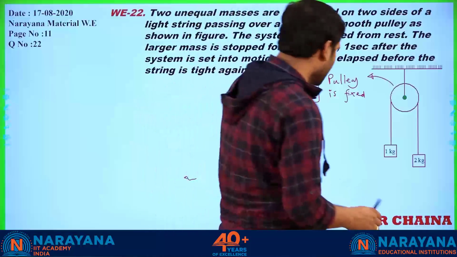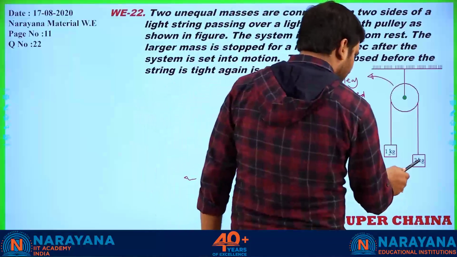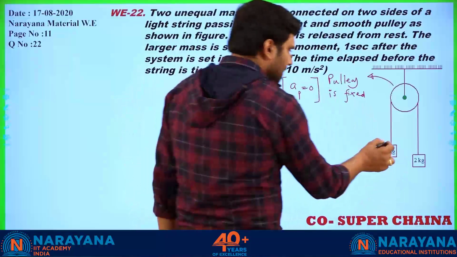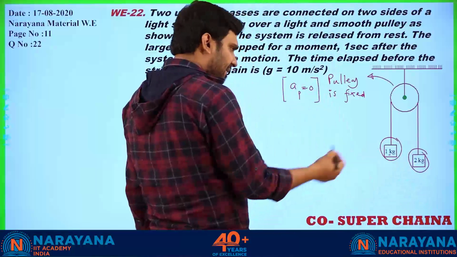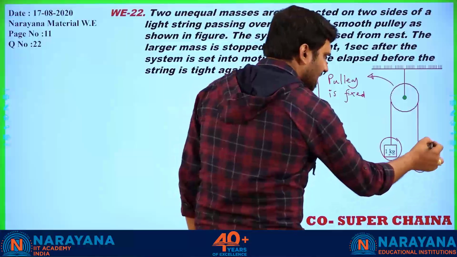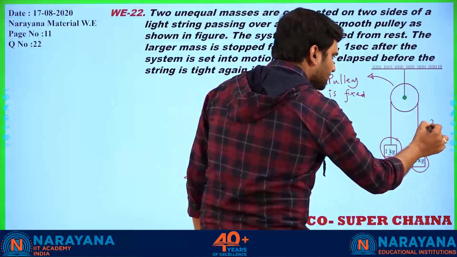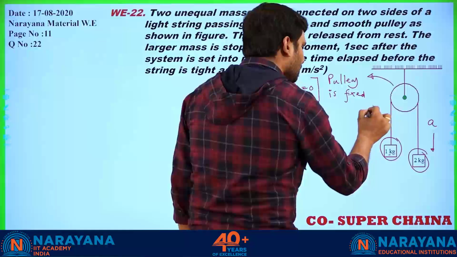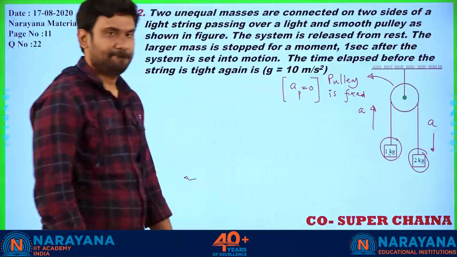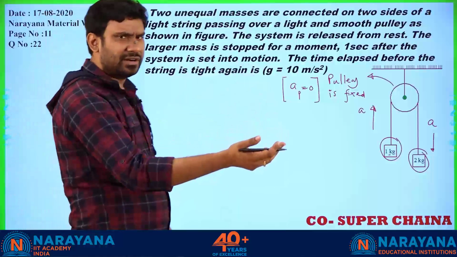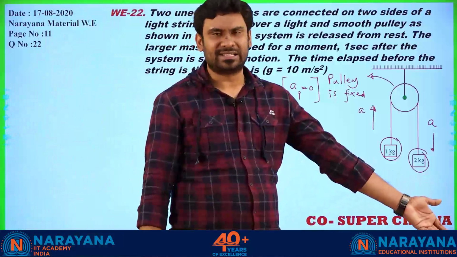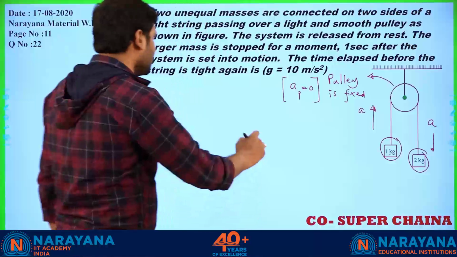All right, no problem. So there are two masses out here, 1 kg and 2 kg. This is first released from rest. If it is released from rest, evidently this is higher. So this will go down with acceleration a and this will move up with acceleration a. Correct? So first let us calculate that acceleration. Without reading the question, even what they are trying to figure out, we have to find out the acceleration initially.